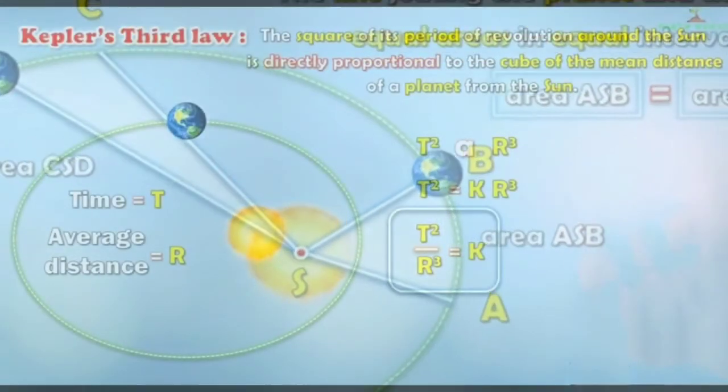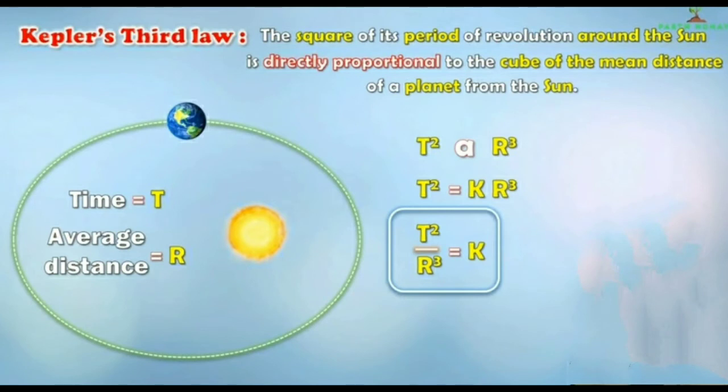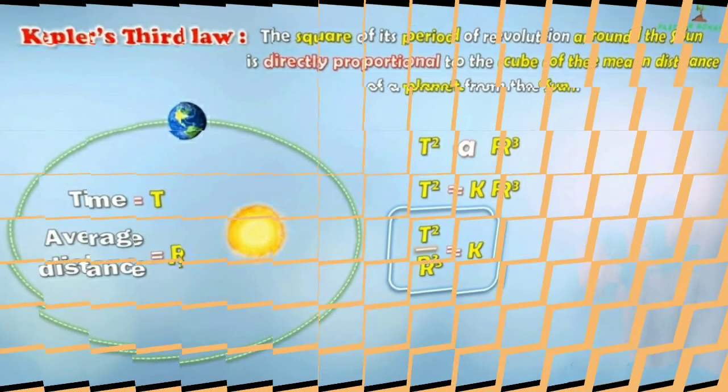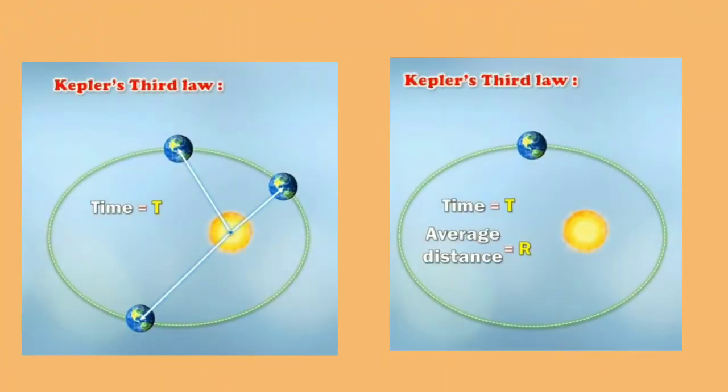Kepler's third law states that the square of the period of revolution around the sun is directly proportional to the cube of the mean distance of a planet from the sun. Now children, let us understand this first.